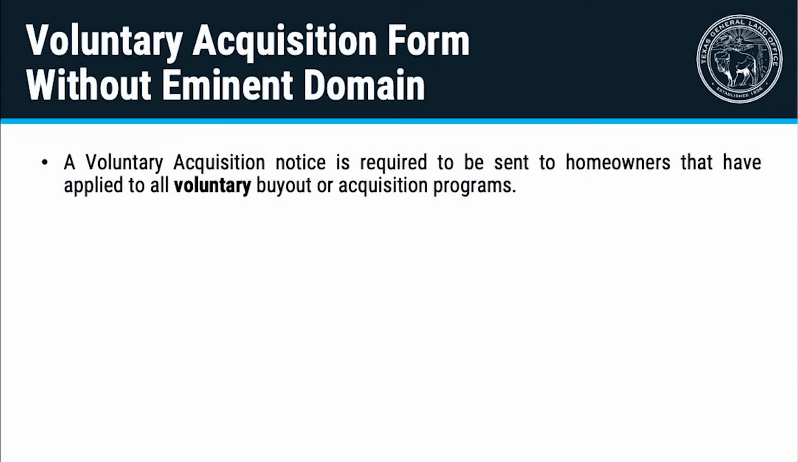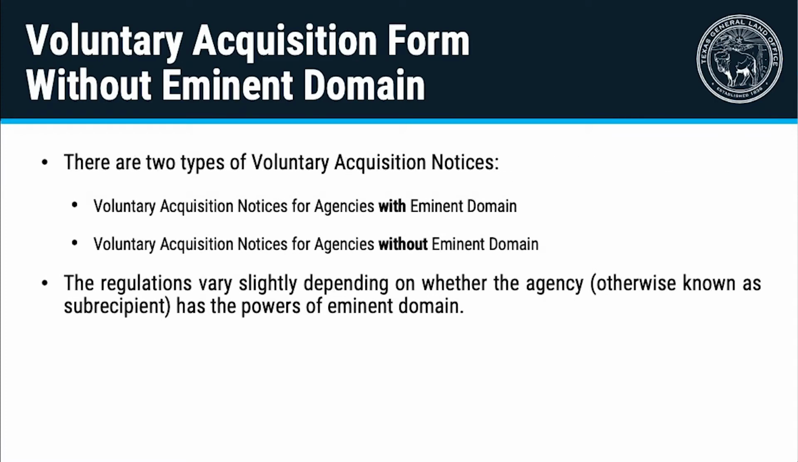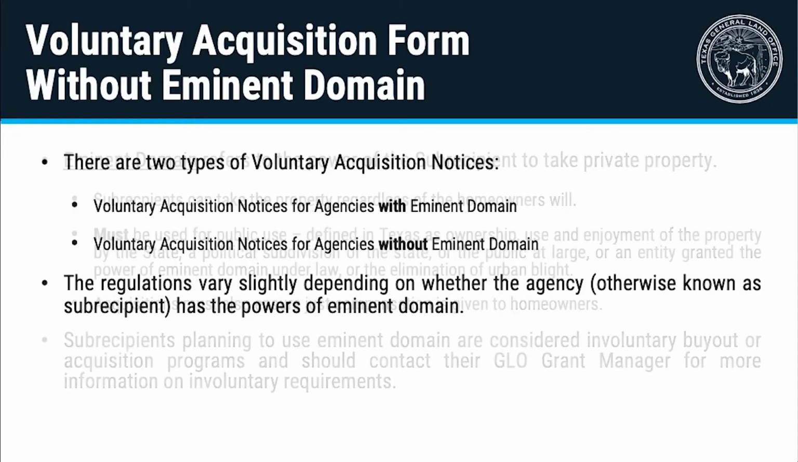A voluntary acquisition notice is required to be sent to homeowners that have applied to all voluntary buyout or acquisition programs. There are two types of voluntary acquisition notices: voluntary acquisition notices for agencies with eminent domain authority and voluntary acquisition notices for agencies without eminent domain authority. The regulations vary slightly depending on whether the agency, otherwise known as a subrecipient, has the powers of eminent domain.